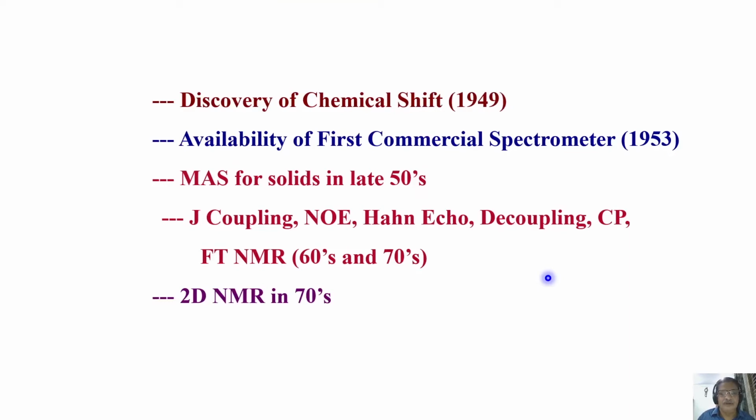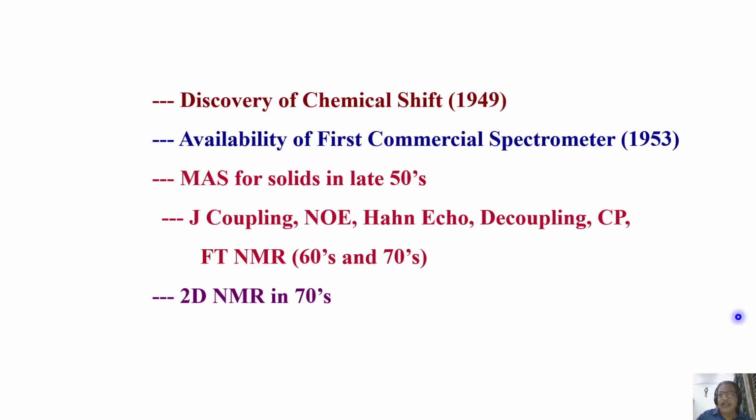Now, of course, exploration in NMR spectroscopy started going further, and in the year 1949, chemical shift was discovered. That really transformed the way NMR spectroscopy is what it is today. The discovery of chemical shift is the most important thing in NMR. Without the discovery of chemical shift, NMR would not have been what it is today. That is a very important discovery.